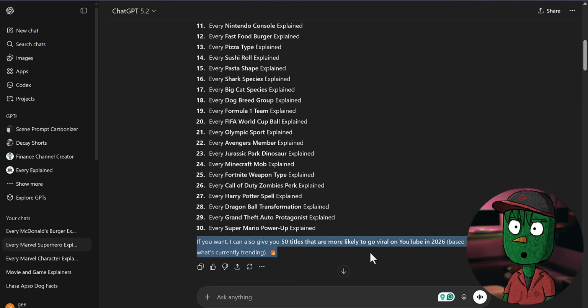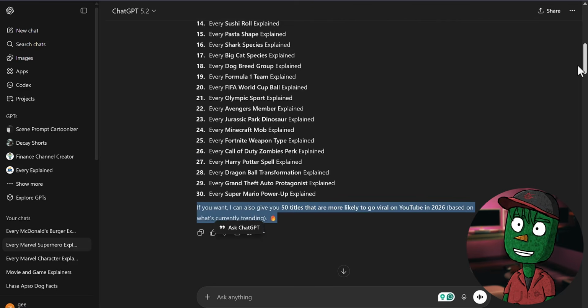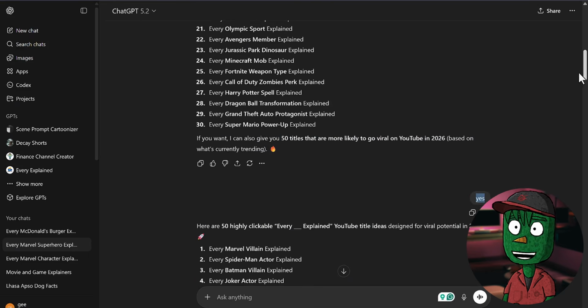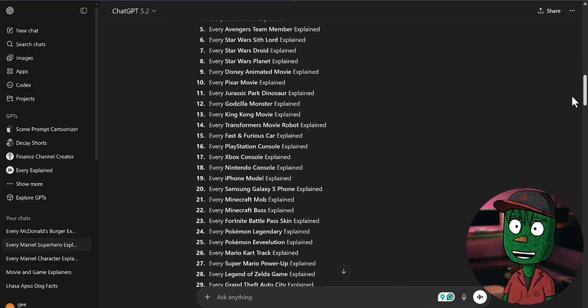But if you just want to see which idea works, you can just basically go stop. As you can see here, ChatGPT says it can give you 50 titles that are more likely to go viral on YouTube in 2026 based on what's currently trending, which is a very good idea. So you can basically say, okay, yeah, provide it for me, and it's going to start giving you exactly what you want.